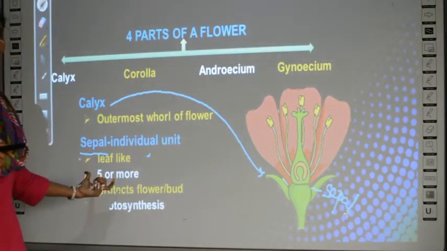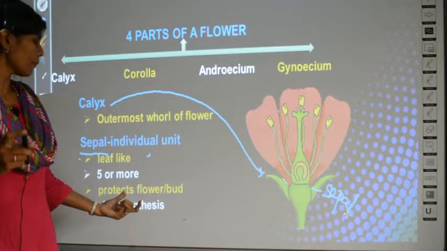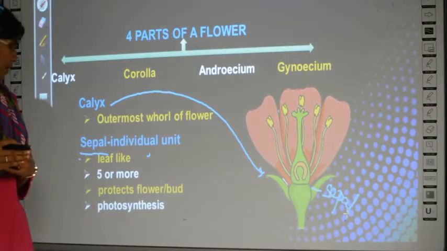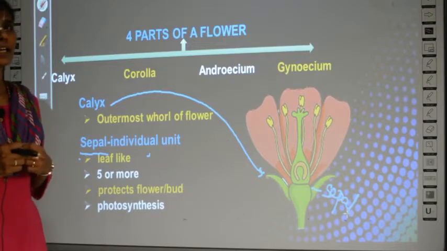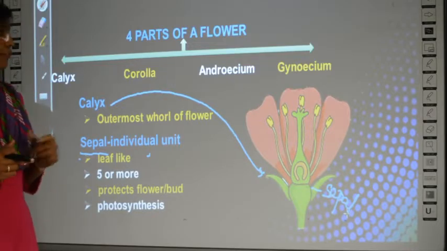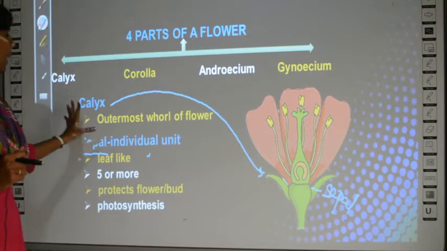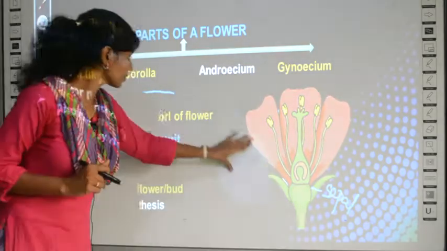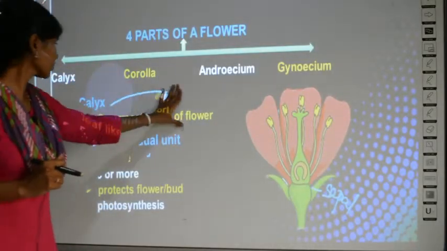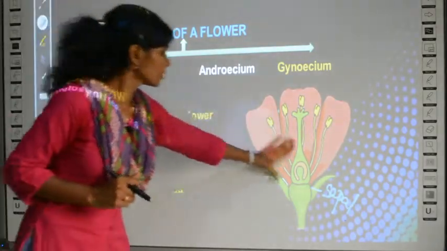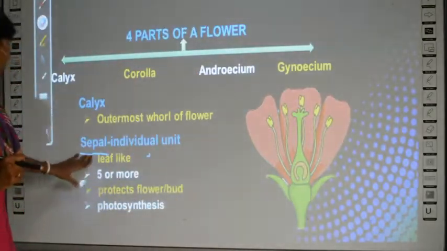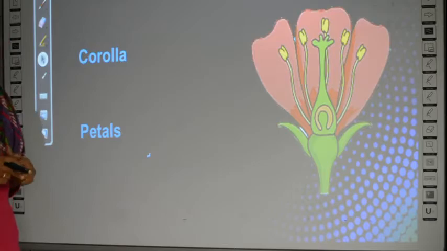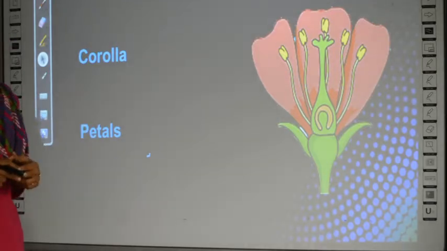They are leaf-like in structure. They are usually 5 or more in number, and their function is they protect the flower as well as the bud, and since they are green in color, they can undergo the process of photosynthesis. So this is all about calyx. Next we learn about corolla and petals.